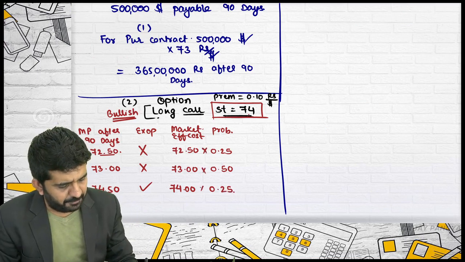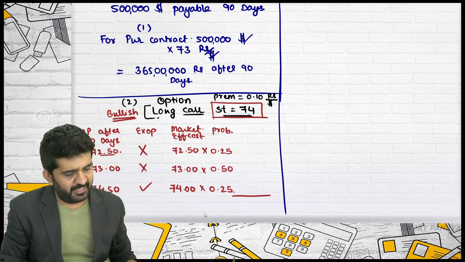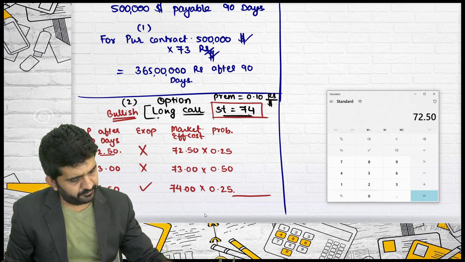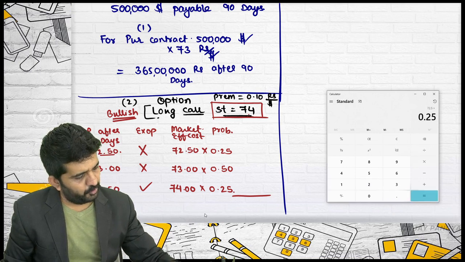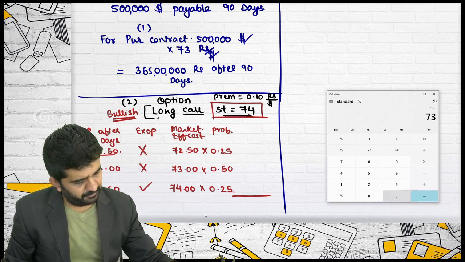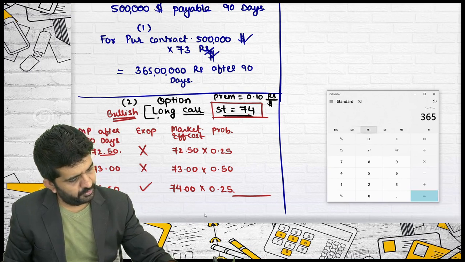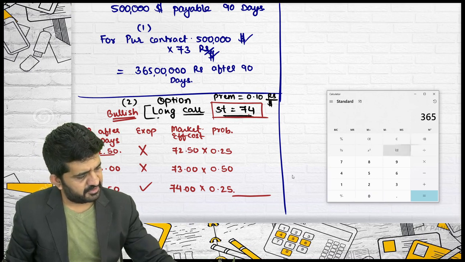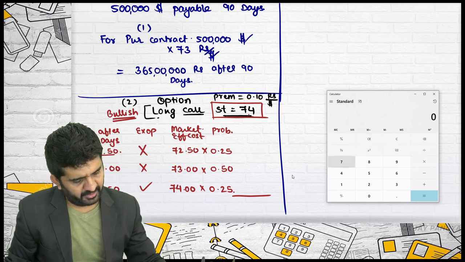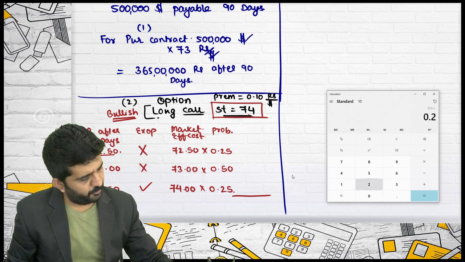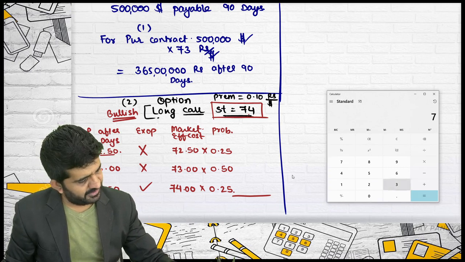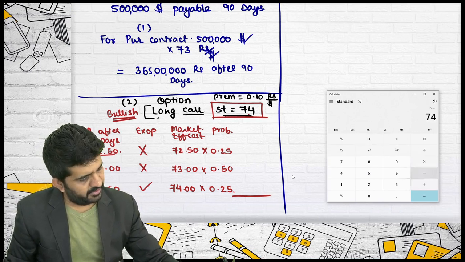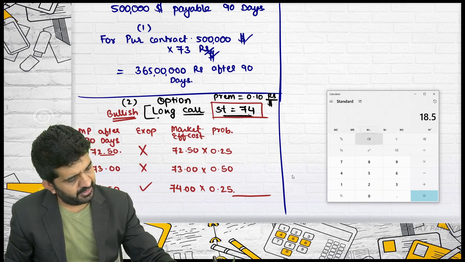What is the expected amount I will pay in the option? 72.5 multiplied by 0.25, plus 73 multiplied by 0.5, plus 74 multiplied by 0.25, is equal to the expected cost.